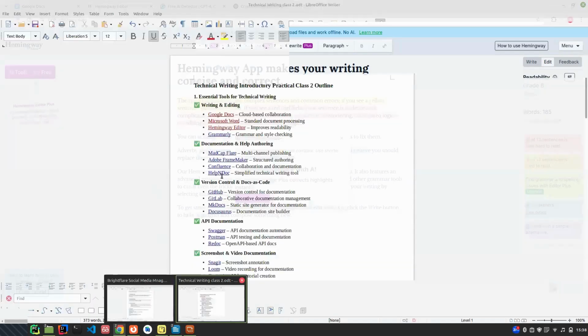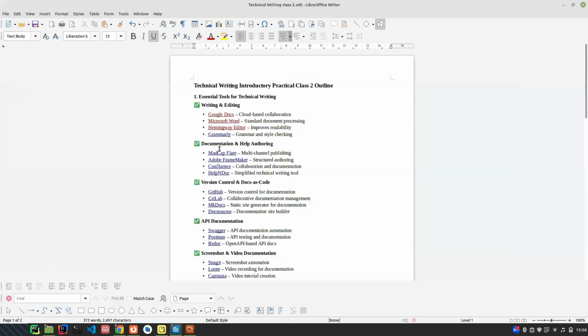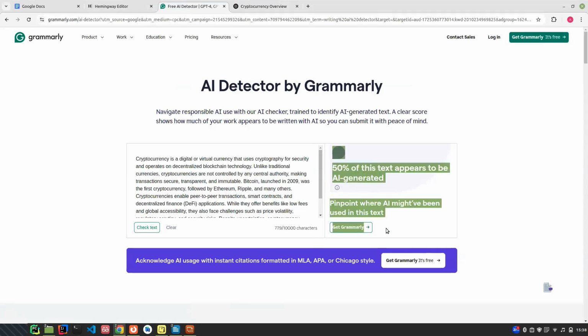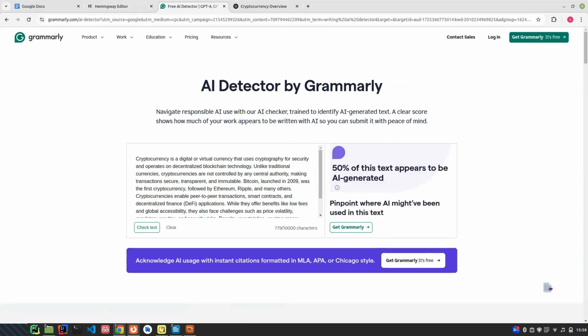I've shown you part of what I wanted to show you. So, Grammarly. I showed you Grammarly in the process of showing you this slide. So you can see Grammarly here. So we are on Grammarly now. Grammarly has an AI detector tool and all that. You can also use this for correcting your English, for paraphrasing your English and all that. So let's go to the next one.